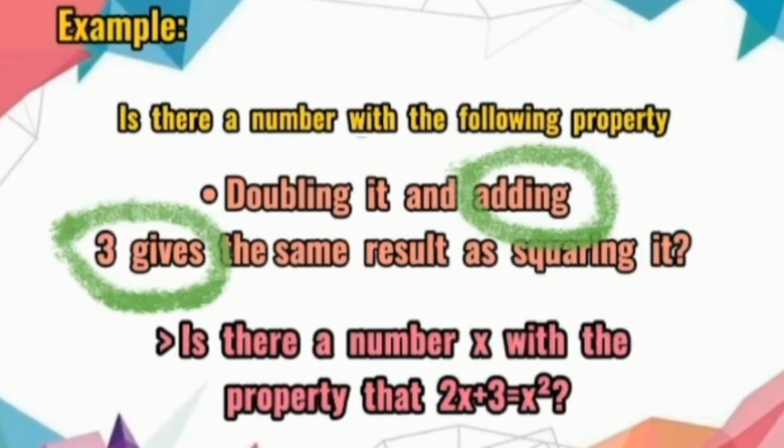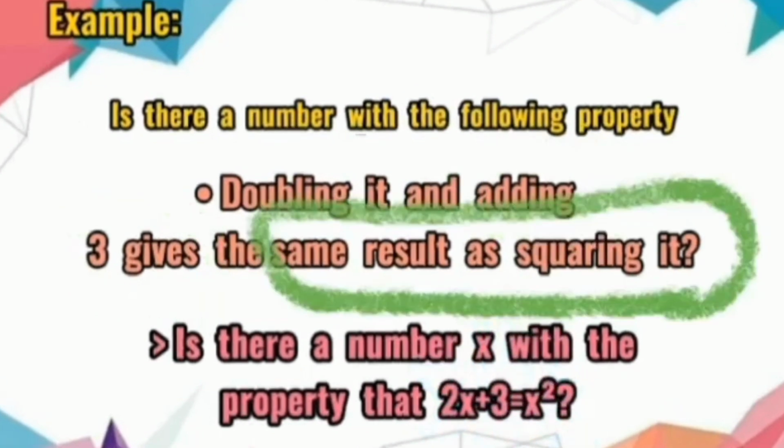Adding 3 gives, eto na siya, yung plus 3. And, same result as squaring it. Eto, is equal to x squared. Ayan na siya. Ito yan, yung same result as squaring it. Pag nirepresent natin siya using variable, magiging x squared.